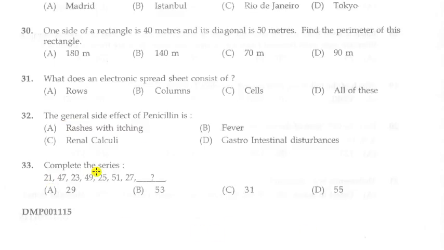Next question. Complete the series: 21, 47, 23, 49, 25, 51, and we have to find out this number. While closely observing, we can see that 21 plus 2 is 23, 23 plus 2 is 25, 25 plus 2 is 27. In the same manner, 47 plus 2 is 49, 49 plus 2 is 51, and the next number will be 51 plus 2, that is 53. So the answer is B, 53.